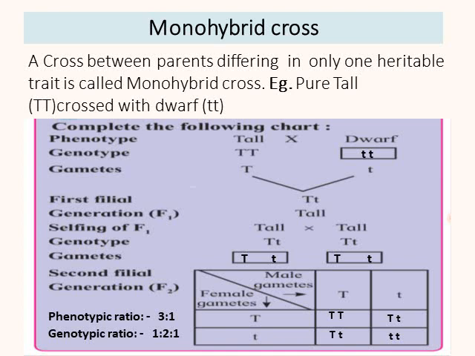Phenotype is on the basis of external appearance. Tall we can see, dwarf plants we can see. Genotype is on the basis of genetic constitution. So capital T and small t are written below tall and dwarf respectively. Then below that, gametes. Capital T will give rise to only one type of gamete because it is homozygous, while small t will give rise to only a single type of gamete, that is small t.